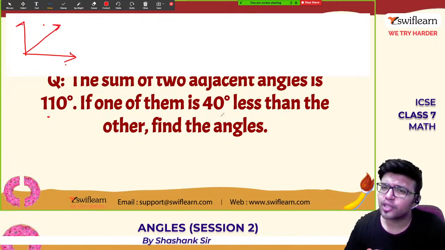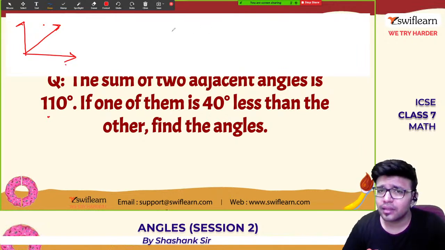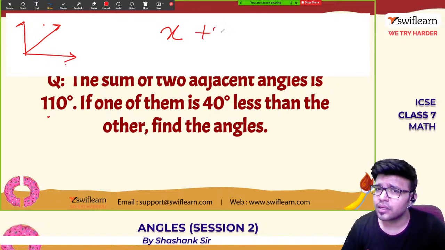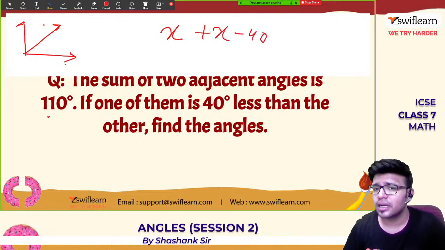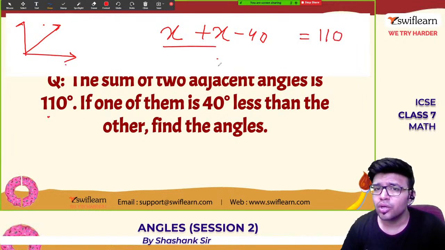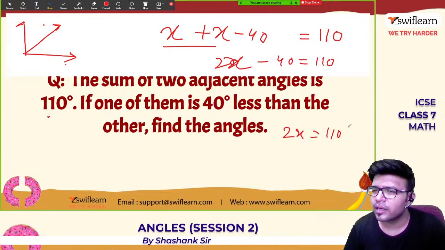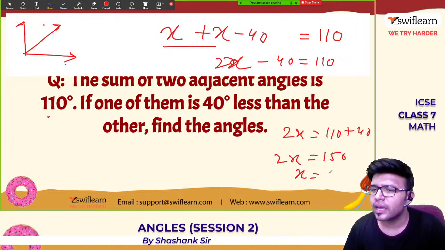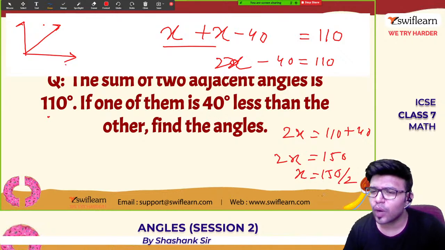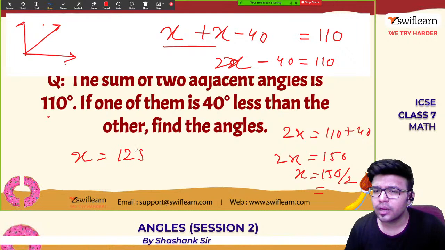If one of them is 40 less than the other, let the larger angle be x. The smaller angle is x minus 40. 40 less, right? So x minus 40, and they add up to 110. 2x minus 40 is 110. 2x is equal to 110 plus 40, which is 150. X is equal to 150 by 2.